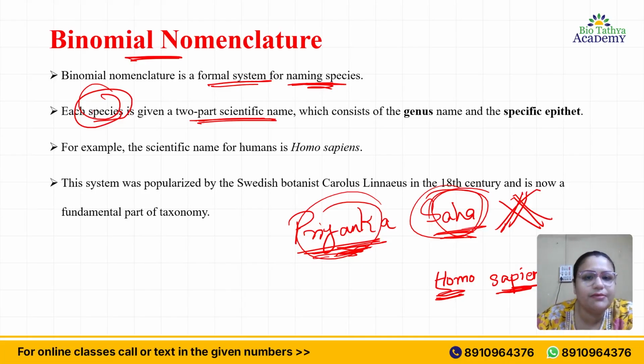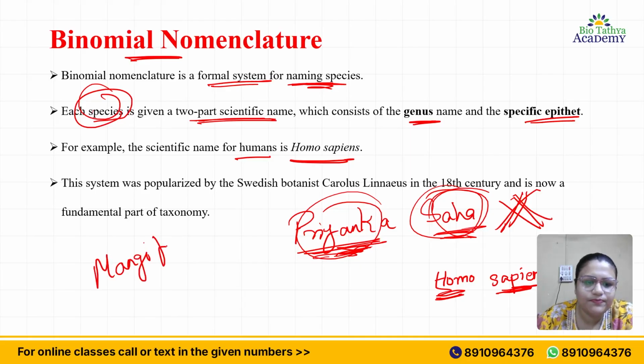It is a scientific naming system which consists of genus and specific epithet or species name. For example, the scientific name for humans is Homo sapiens. For mango, what is the name? What is the famous fruit? Mangifera indica. I love this fruit very much.